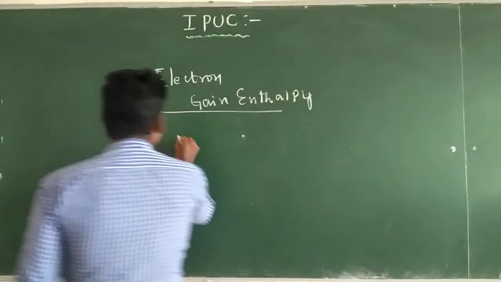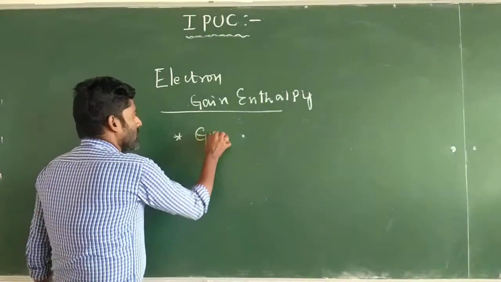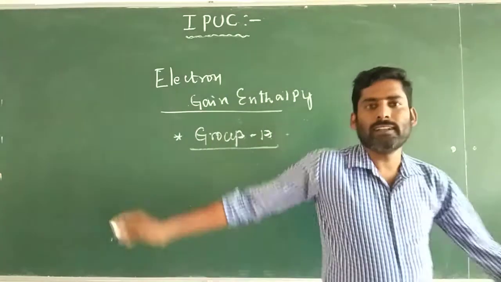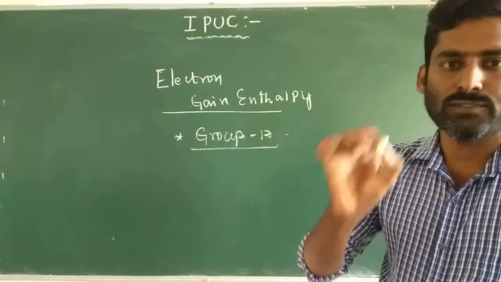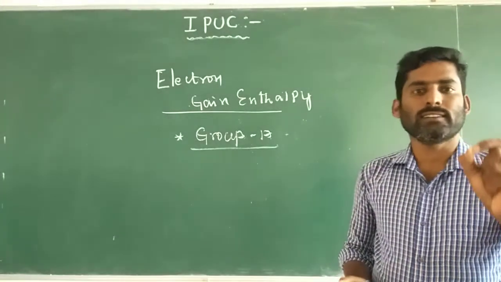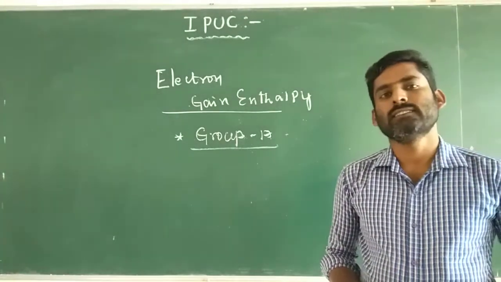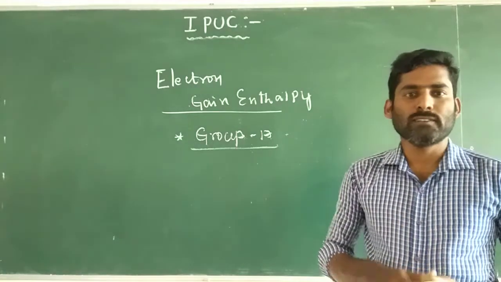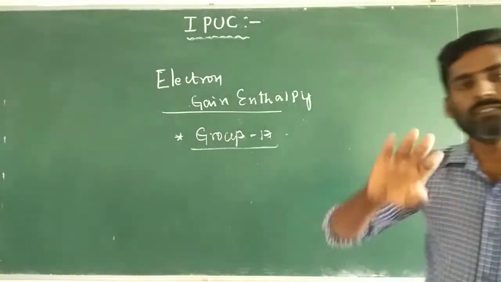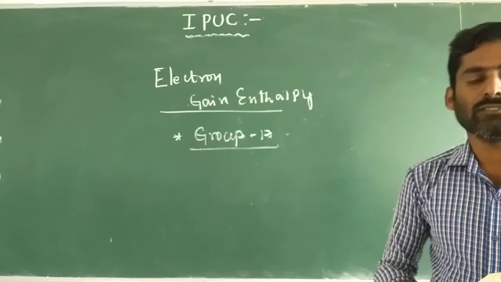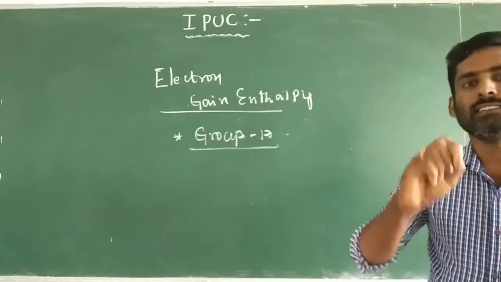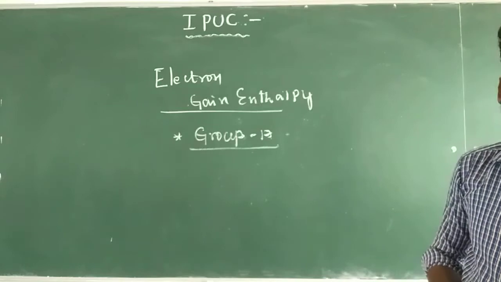And in the periodic table, group 17 elements are called halogens. Halogens have more negative electron gain enthalpies because all halogen atoms pick up one electron easily to attain the nearest noble gas configuration.